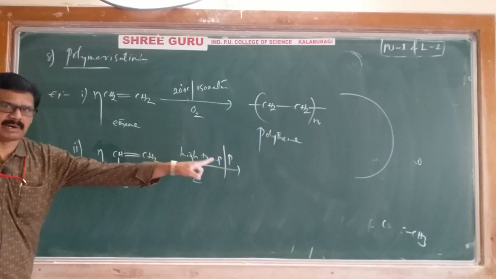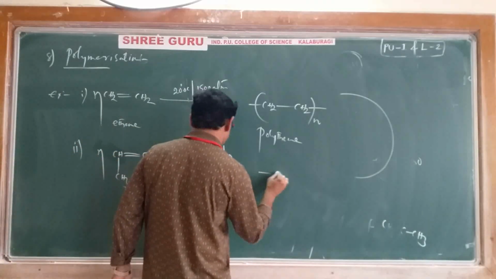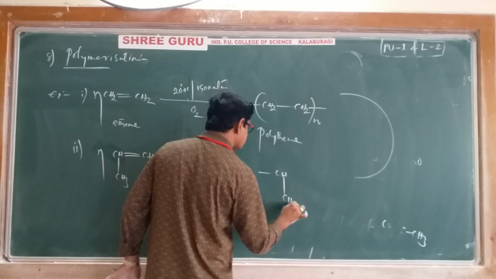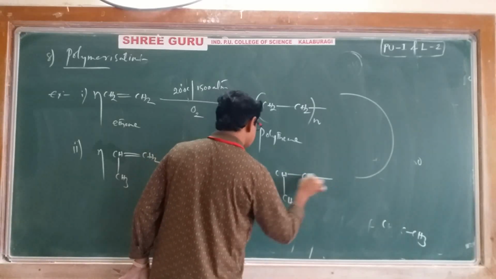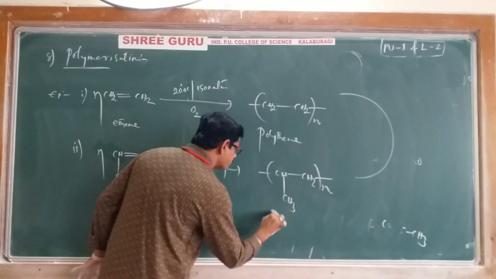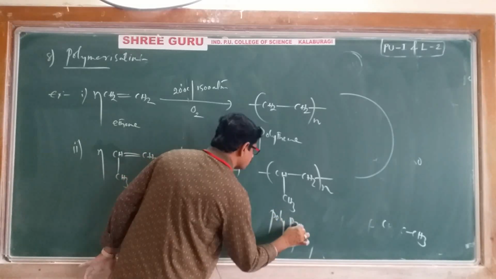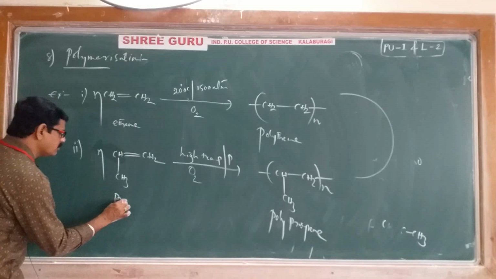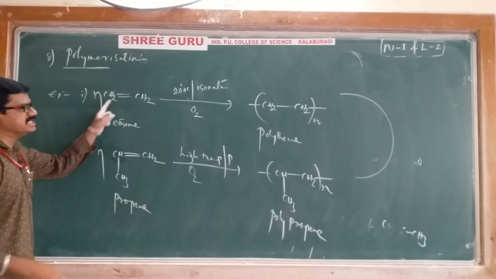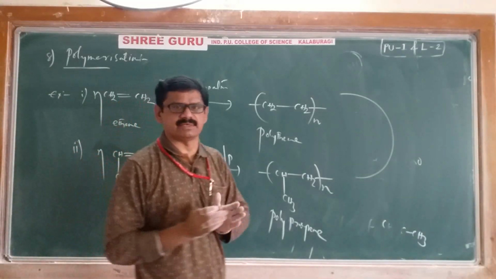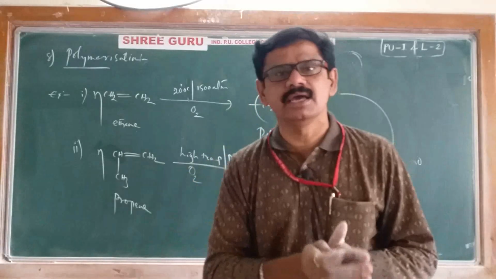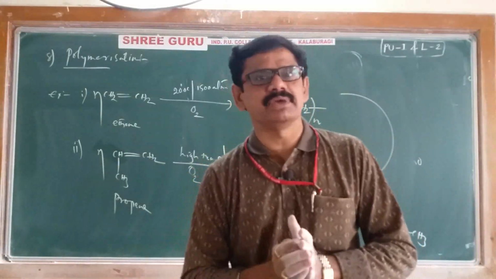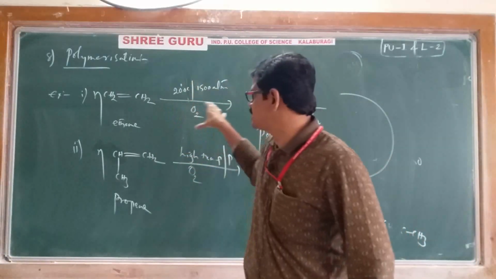Propene also undergoing polymerization. You will get a polypropene. Propene converted into polypropene. These two examples have been given in our syllabus. Ethene converted into polyethene, propene converted into polypropene. You have to remember these conditions as well as reactions.